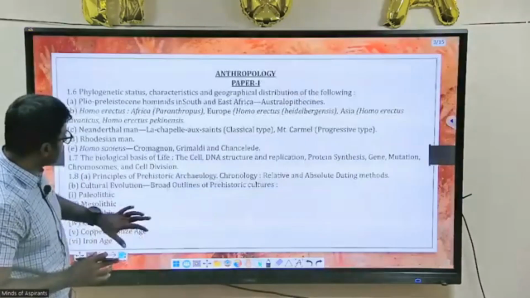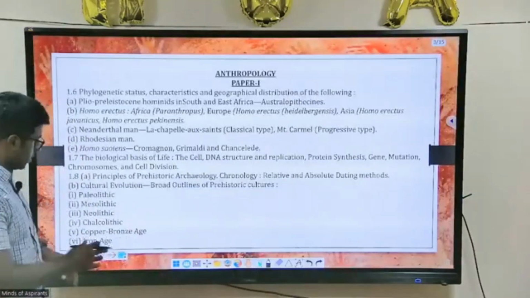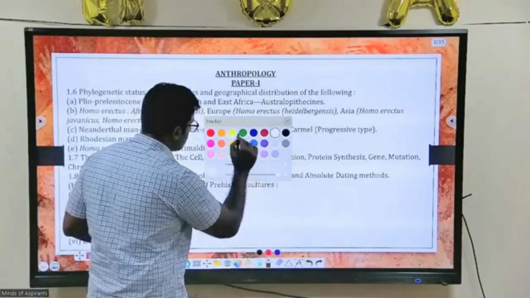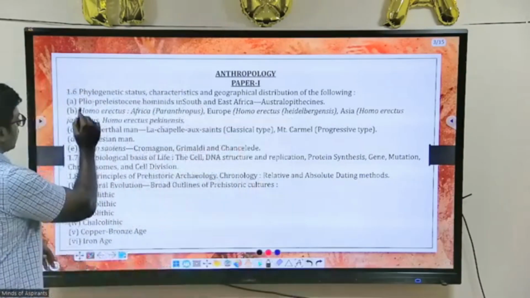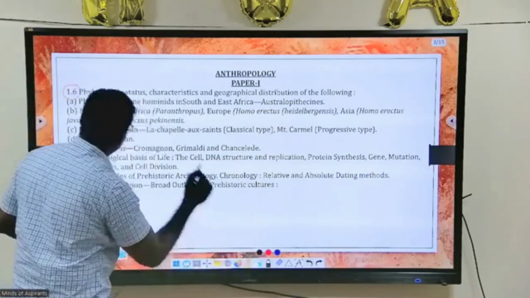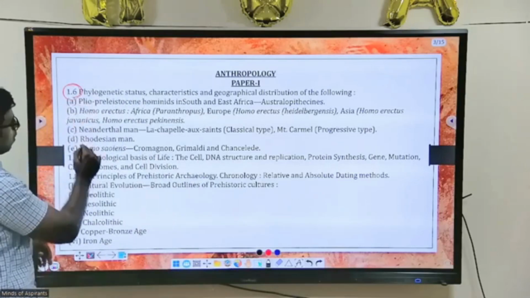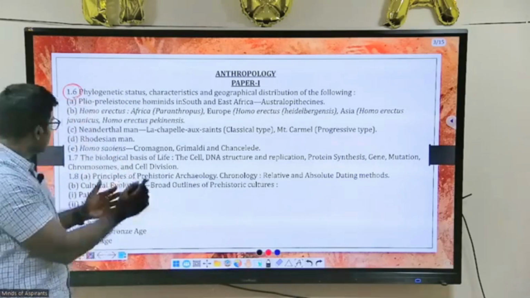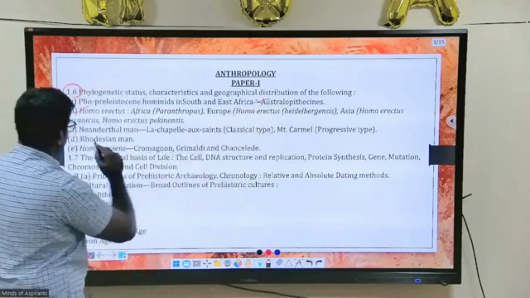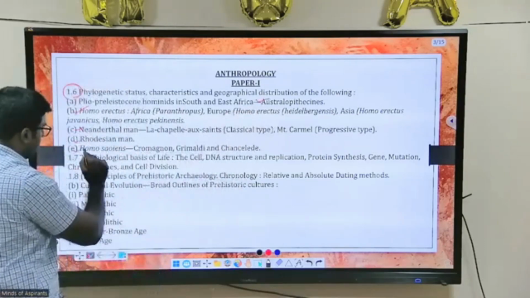So that comes in this part. Look at this part. In this, you can check the syllabus as well. Do check this section on phylogenetic status, 1.6. You can look at this 1.6: Homo erectus, Australopithecus, Neanderthals, Rhodesian man, Homo sapiens.